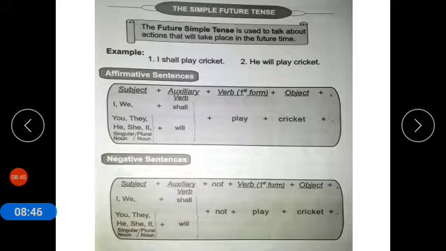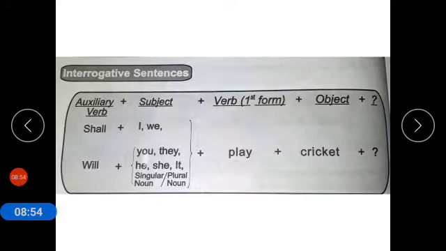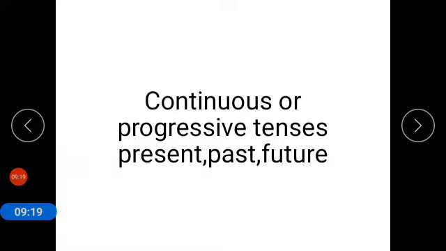What will be the negative sentence of it? I shall not play cricket, you will not play cricket. And the structure of interrogative sentence of simple future tense is auxiliary verb plus subject plus first form of verb plus object. So we will use auxiliary in the start of the sentence. Shall I play cricket? Will you play cricket? Along with question mark.